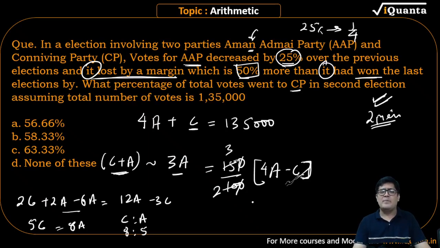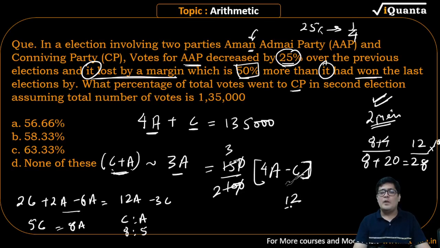I'll solve this again, don't worry. So here the total votes are C is 8 and votes are not A, votes are 4A. This is the total votes guys. 28 votes are there total. The question is how many percentage votes are going to party C? But party C is getting votes C plus A. How much is C? C is equal to 8. How much is A? 4. So 12 upon 28 into 100 is your answer.